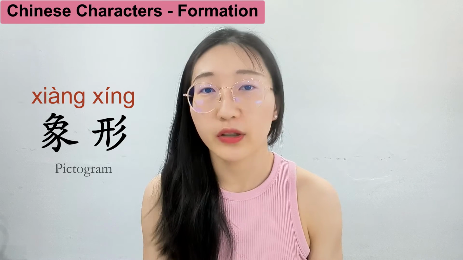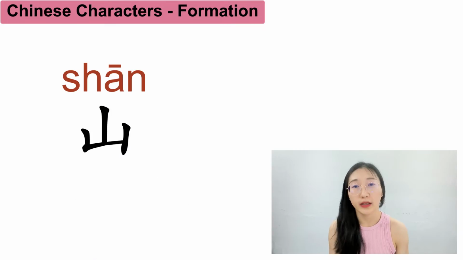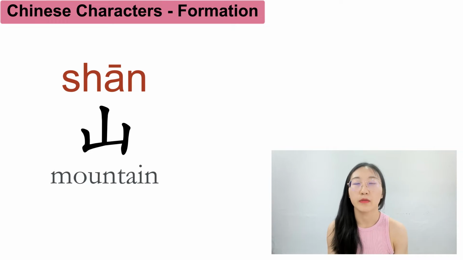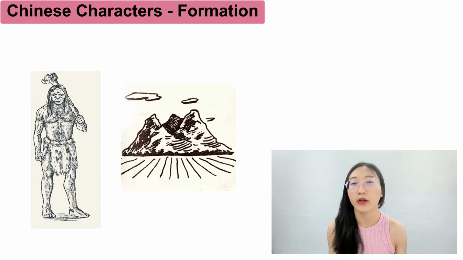Meaning is to use simplified pictures to express material objects. One example is character 山, which means mountain. So imagine ancient people first saw a mountain and tried to record it for some reason. The most direct way would be drawing a picture of it, right?